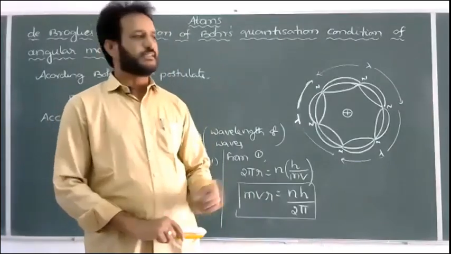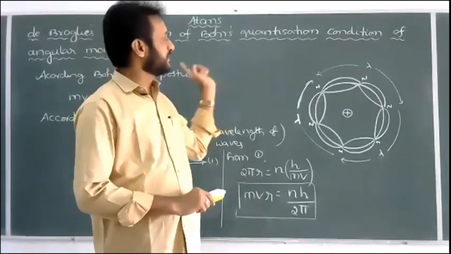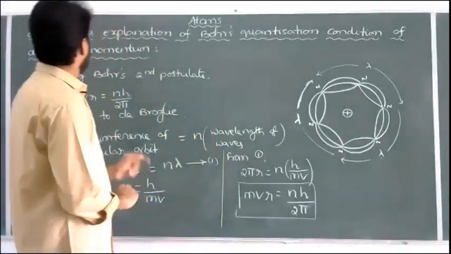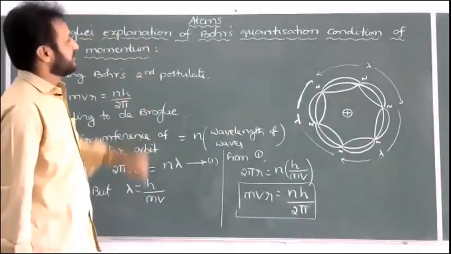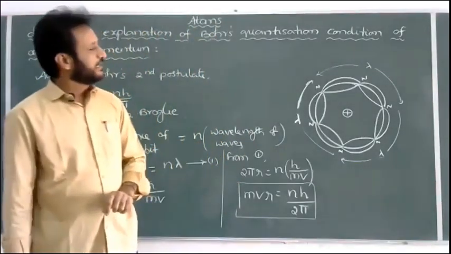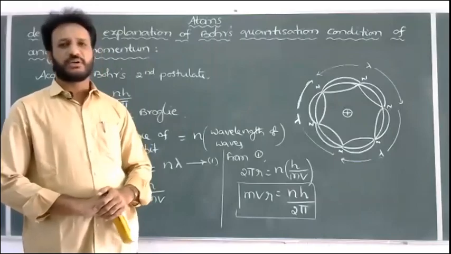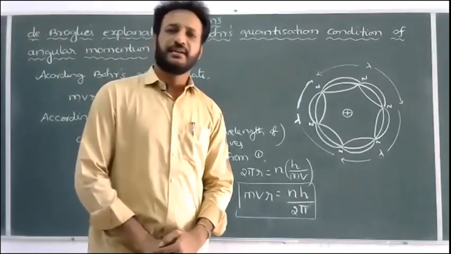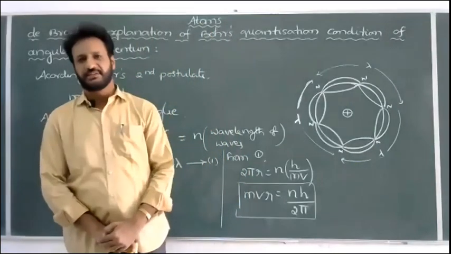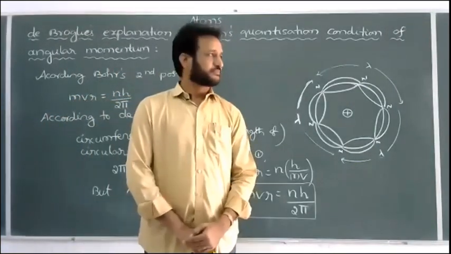Conclusion means whatever question they are asking or whatever heading you have written, that finally you have to write. Hence, de Broglie explained Bohr's quantization condition of angular momentum.